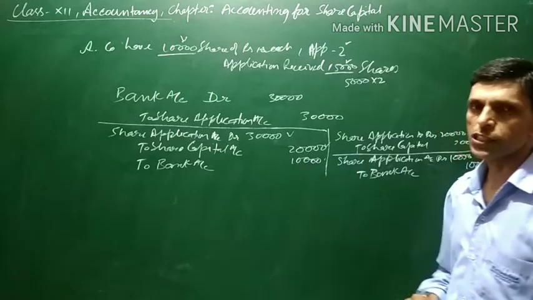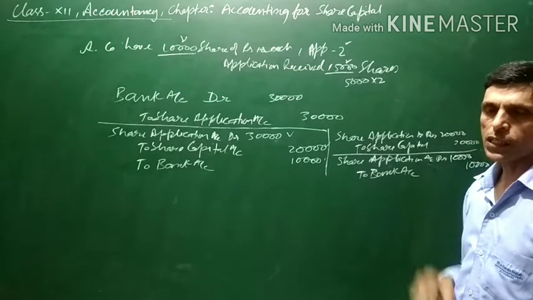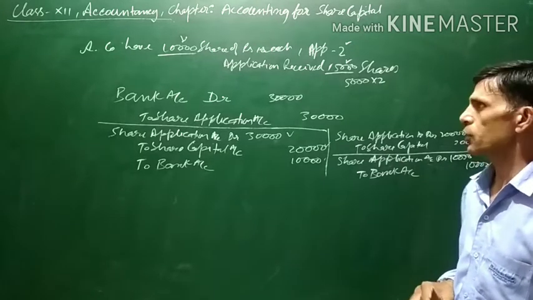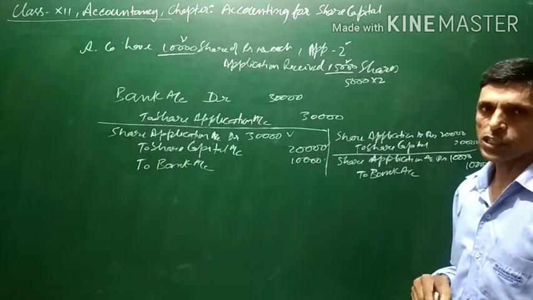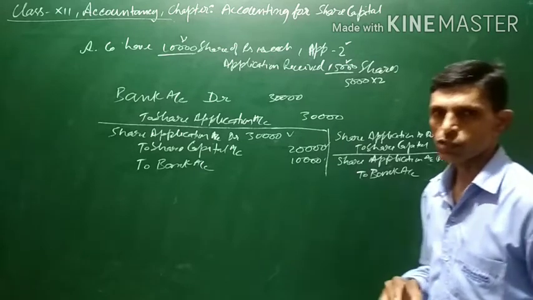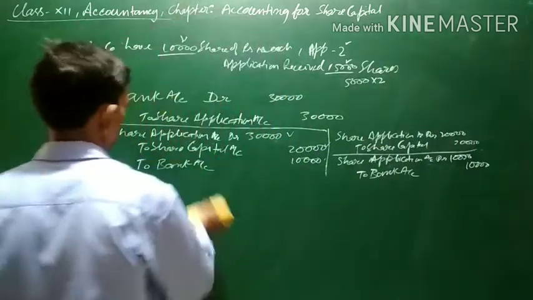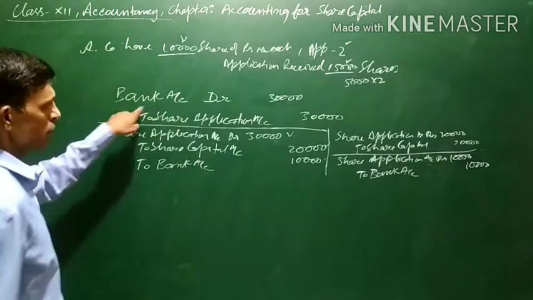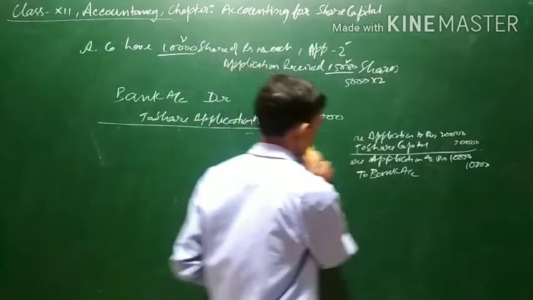This is the first alternative wherein 10,000 application will be accepted and the remaining 5,000 shares excess application, the applicants whose shares were rejected, will be refunded the whole amount, that is the full amount 10,000 will be refunded. Now there are various other alternatives. Let us see. This is the first application money. Let us leave this general entry as this.